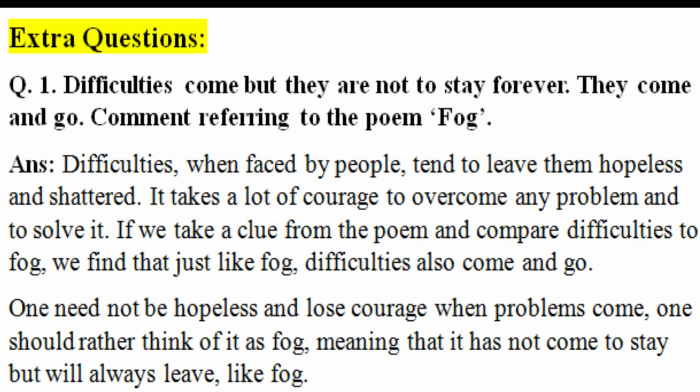Extra questions. Question 1. Difficulties come, but they are not to stay forever. They come and go. Comment referring to the poem Fog. The answer is difficulties when faced by people tend to leave them hopeless and shattered. It takes a lot of courage to overcome any problem and to solve it.